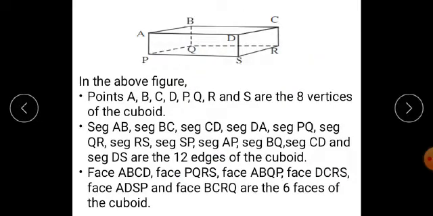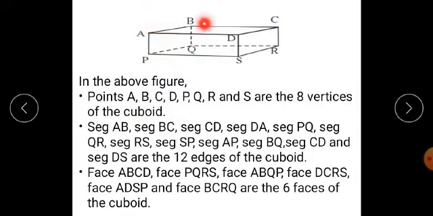Now, students, from this figure, you will get a clear idea of this. In the above figure, points A, B, C, and D, and points P, Q, R, and S are the 8 vertices of the cuboid. I repeat, point A, point B, point C, point D, point P, point Q, point R, and point S are the 8 vertices of the cuboid.